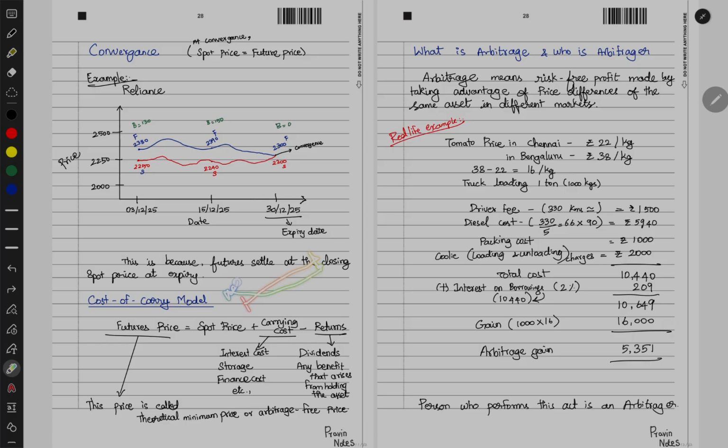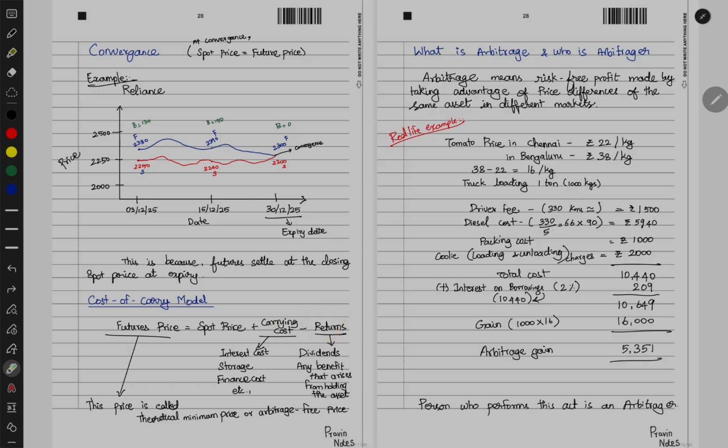Let's say we are holding a share of 100 rupees, and it is going to yield some dividend between the current date and the future date. Then that return also has to be reduced from the spot price, because currently the price of the share is inclusive of the dividend, so it's going to reduce the price, right? So hence we also have to reduce the returns.